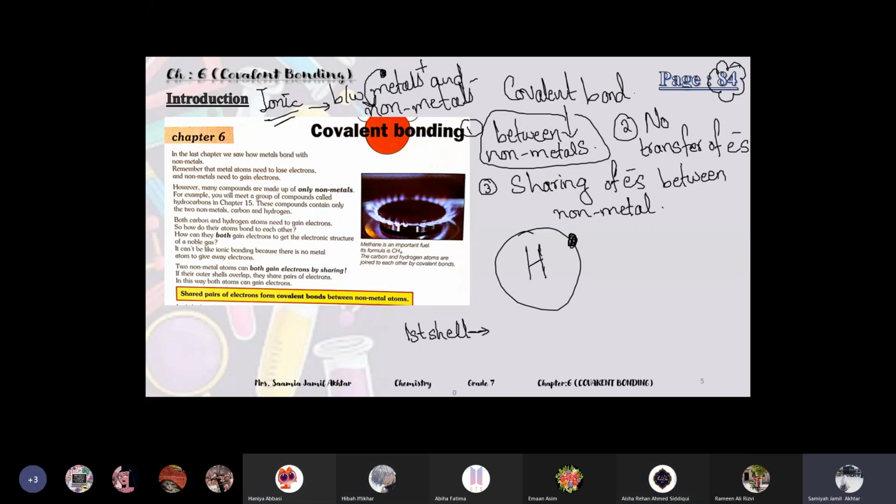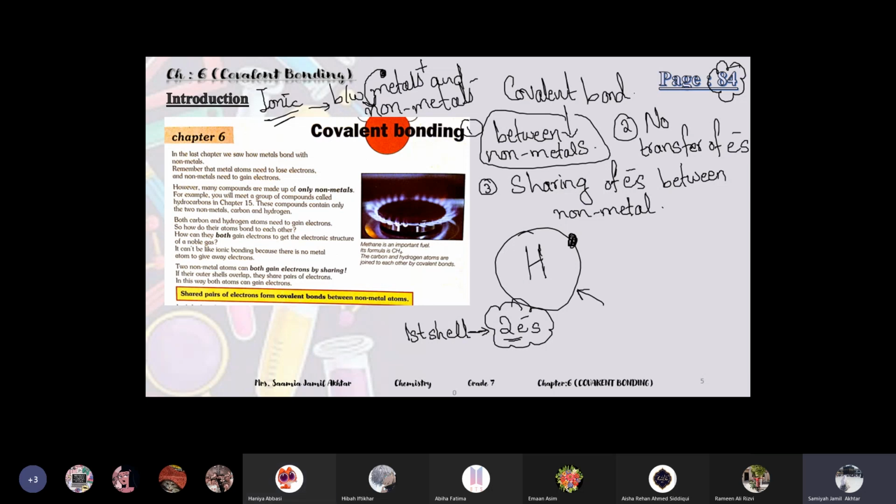Very good. Maximum 2 electrons can come in the first shell. So if something has 2 electrons in the first shell, then it means that the first shell is stable. Hydrogen has only 1 electron. It's the simplest element of the periodic table. So it needs one more electron to get completed.